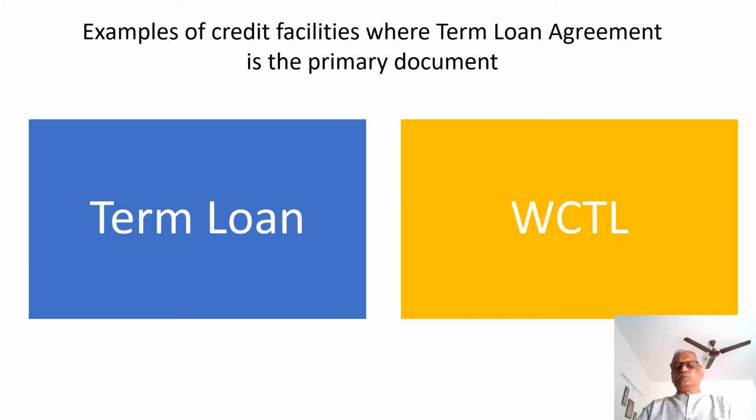The two known examples for term loan are one known as a term loan, the other one a working capital term loan. Working capital term loan is generally provided when we calculate the working capital based on MPBF and you find that there is an excess drawal of funds from the working capital facility.